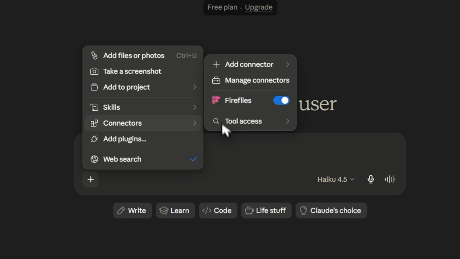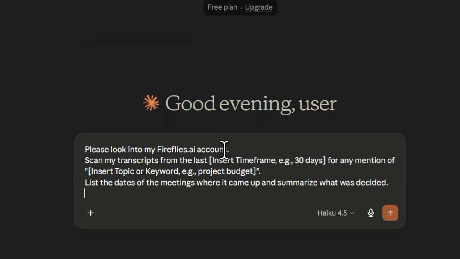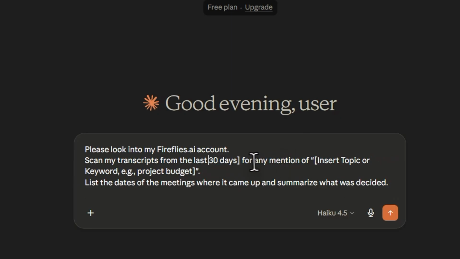You should ask Claude to look into your Fireflies account and scan transcripts from a specific time frame, such as the last 30 days, for any mention of a keyword like project budget or marketing strategy. The brilliance of this method is that Claude does not just find the words, it understands the context.